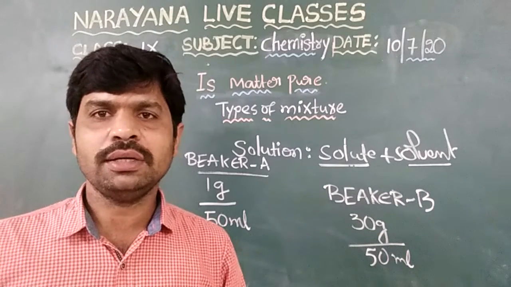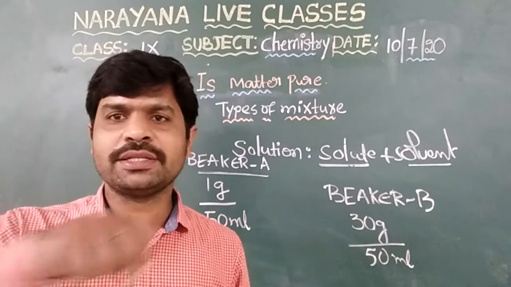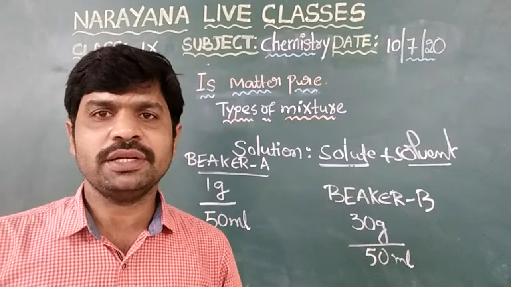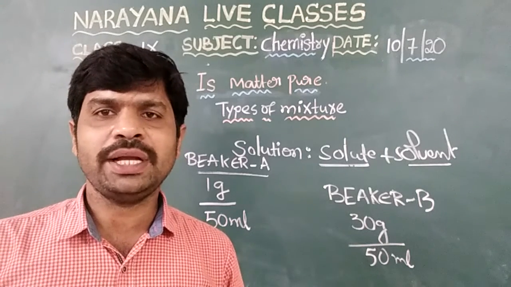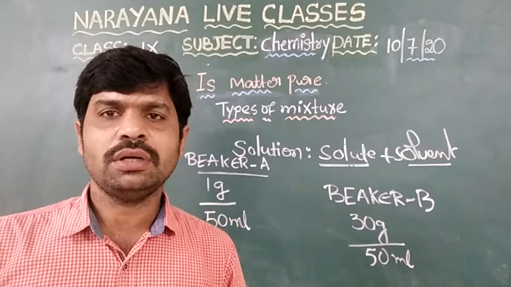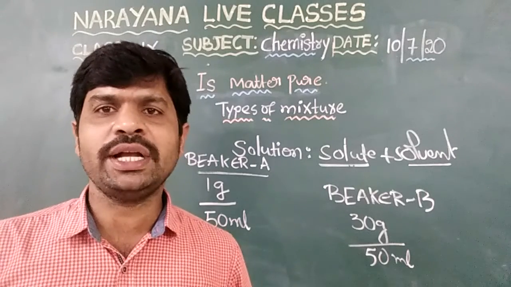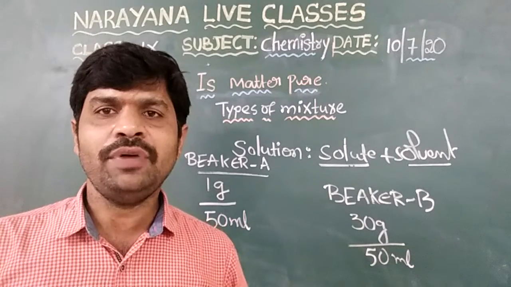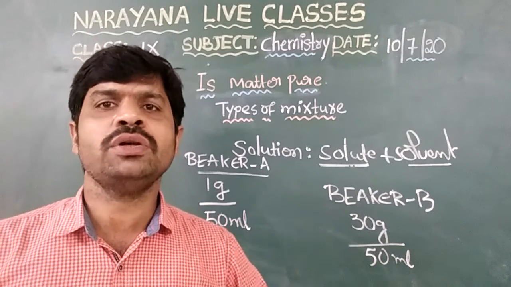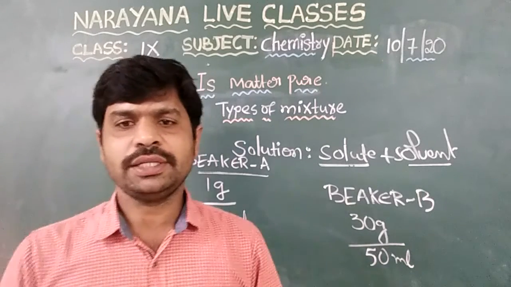All together is a homogeneous mixture. If you thoroughly mix, it becomes a homogeneous mixture. Complete salt dissolves, complete sugar dissolves, so we cannot separate any more solute. We cannot separate any sugar and salt from water using filter paper because it is a homogeneous mixture, right?